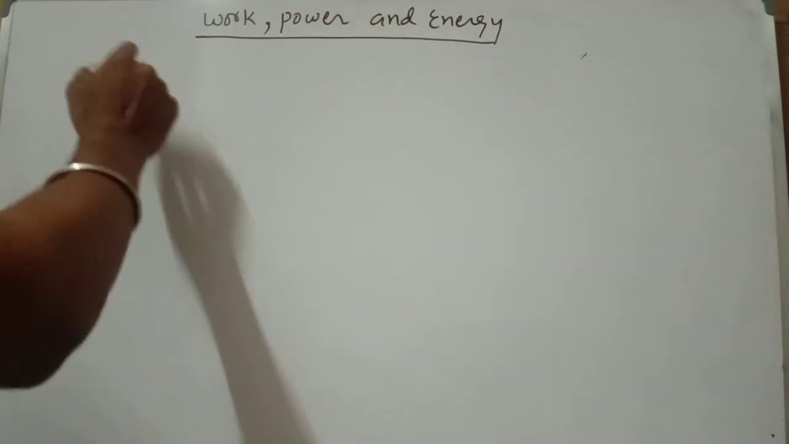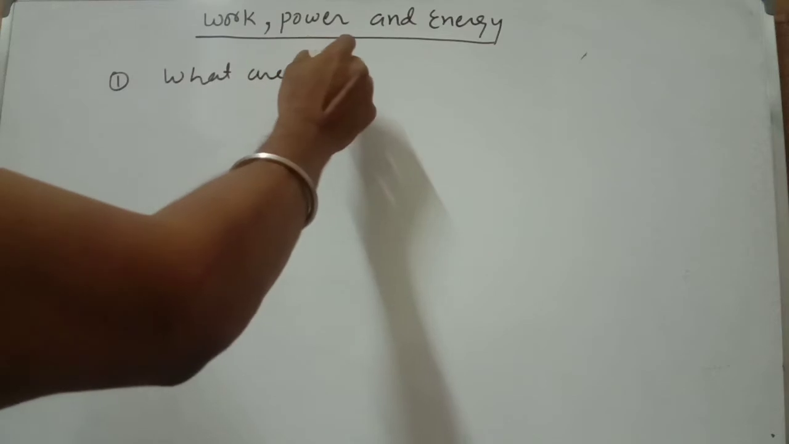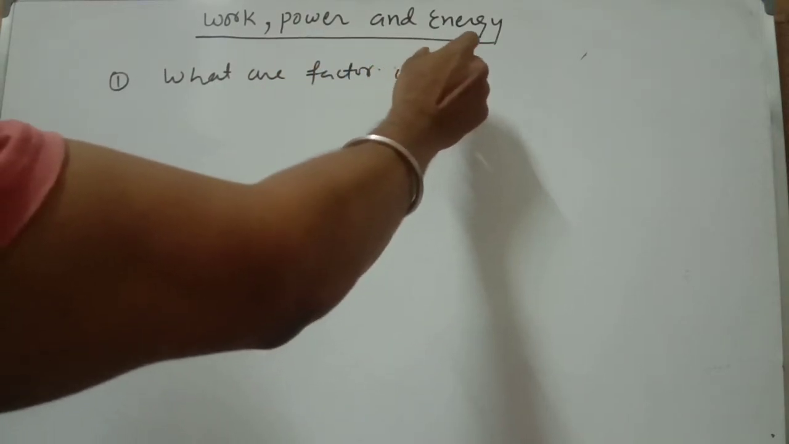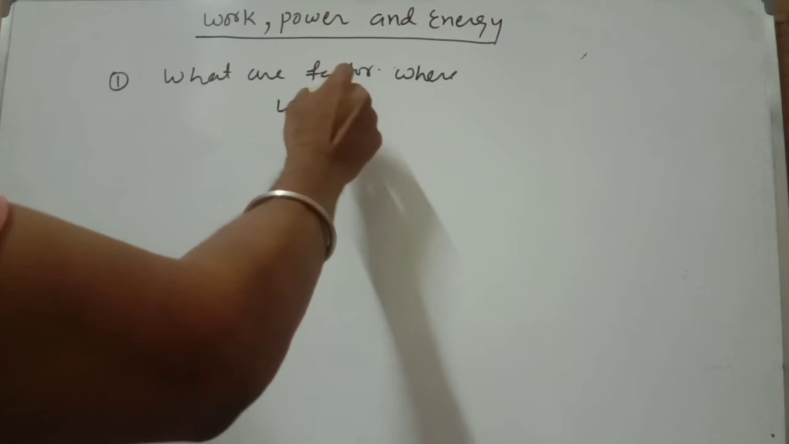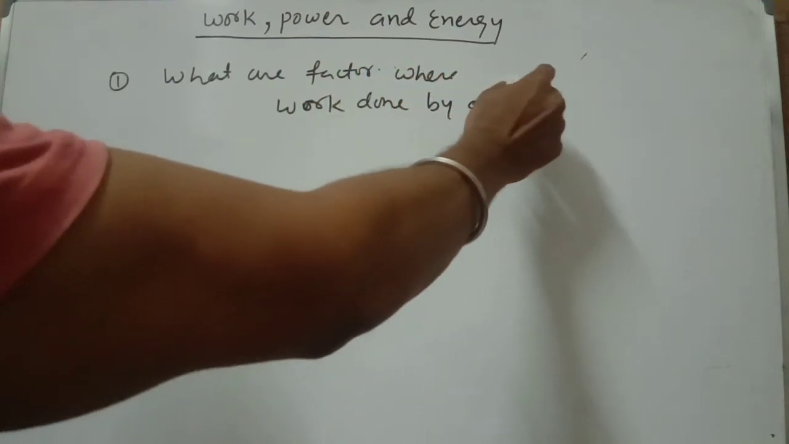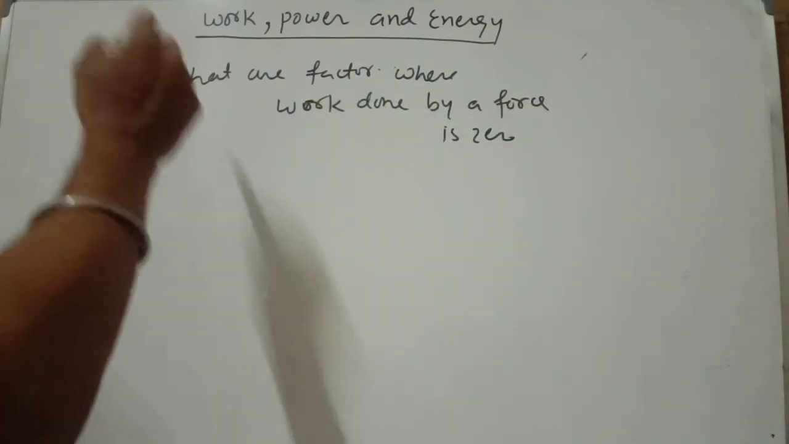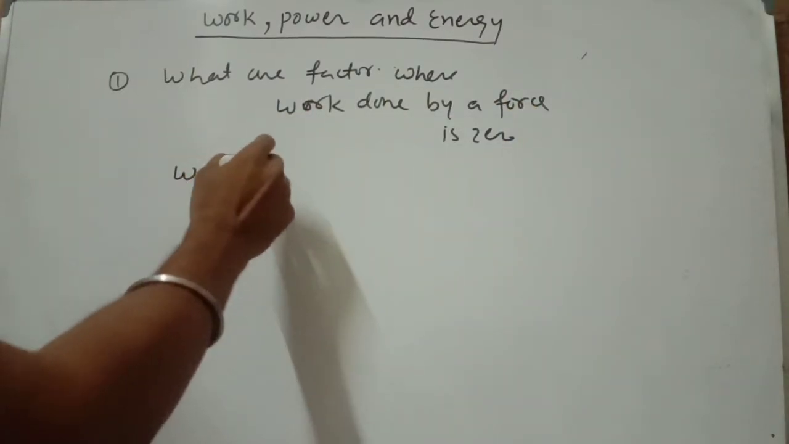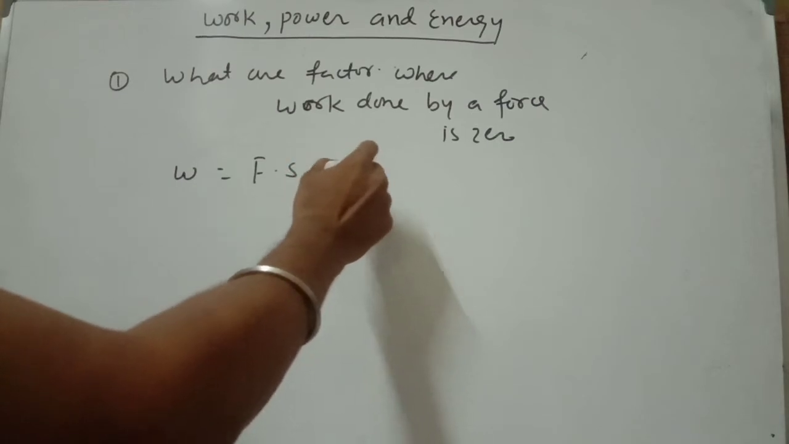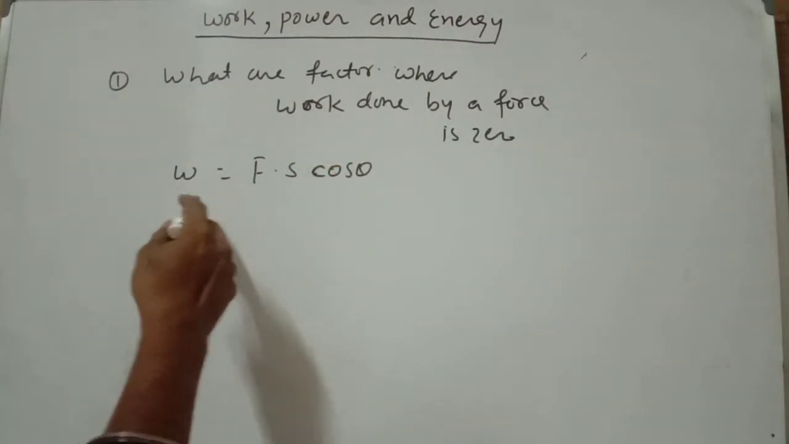So the question is, what are the factors where work done by a force is 0? We know that the work done is equal to F s cos theta. So there are three possibilities where the work done is 0.